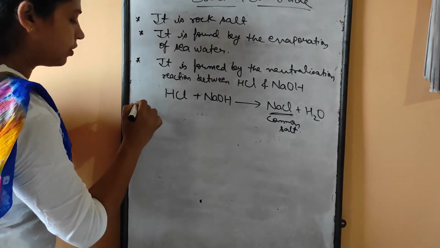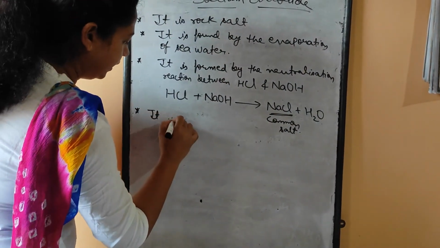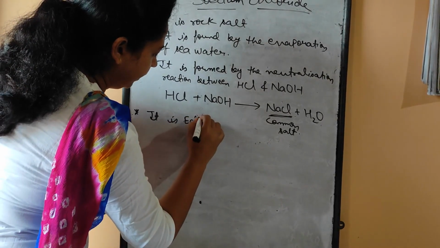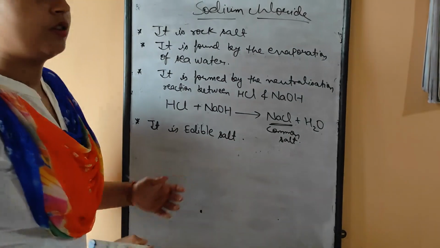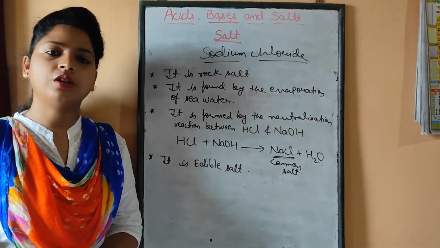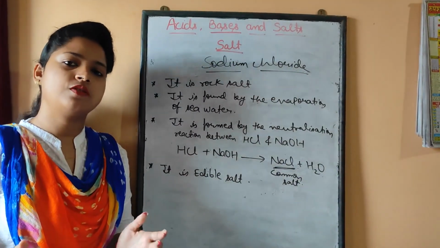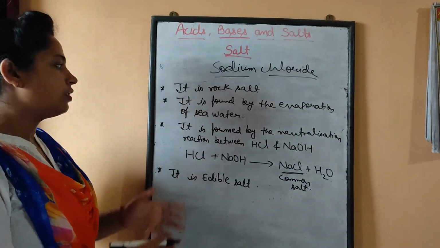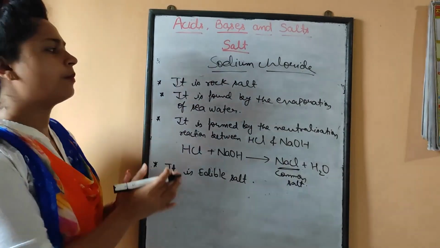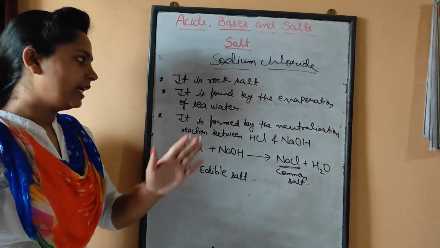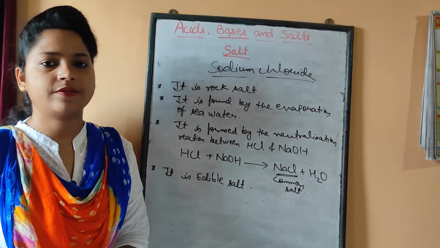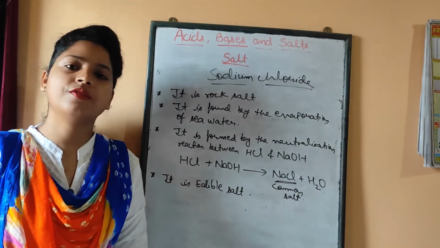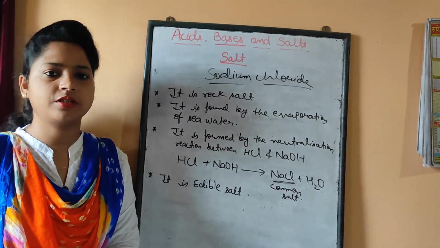Next property we can talk about is that it is an edible salt. It is one of the uses of common salt also. It is an edible salt which we use in our diet. So these are the basic properties of sodium chloride, that is rock salt. It is found by the evaporation of seawater. It is formed by the neutralization reaction of HCl and NaOH, and it is an edible salt.